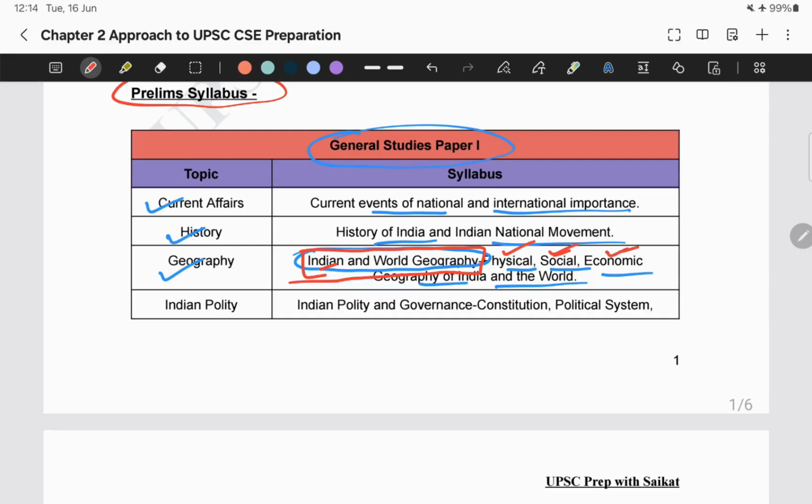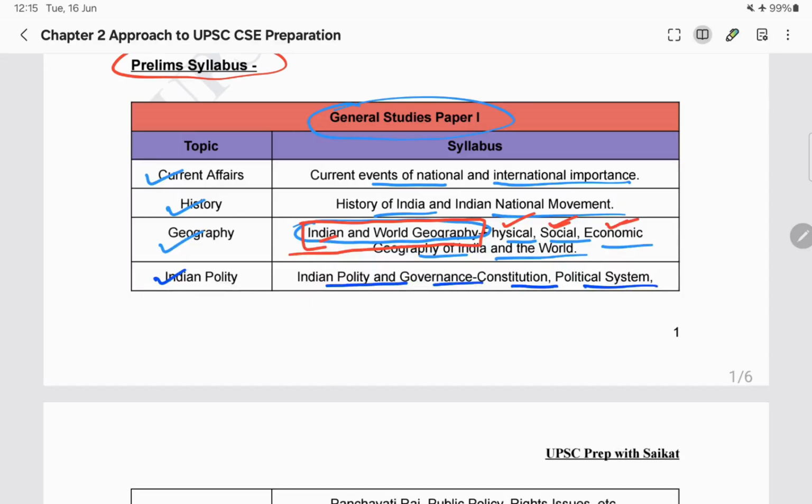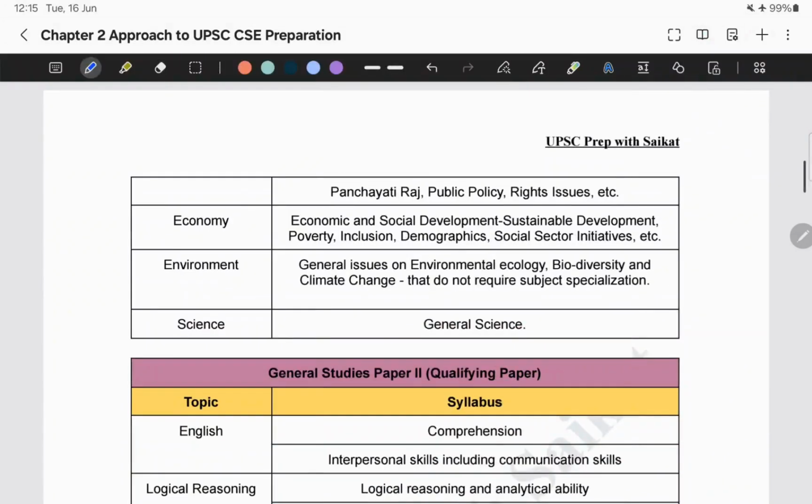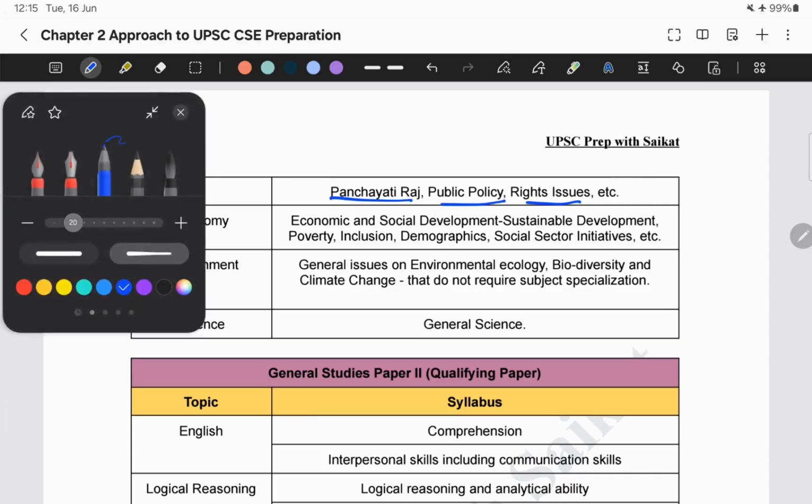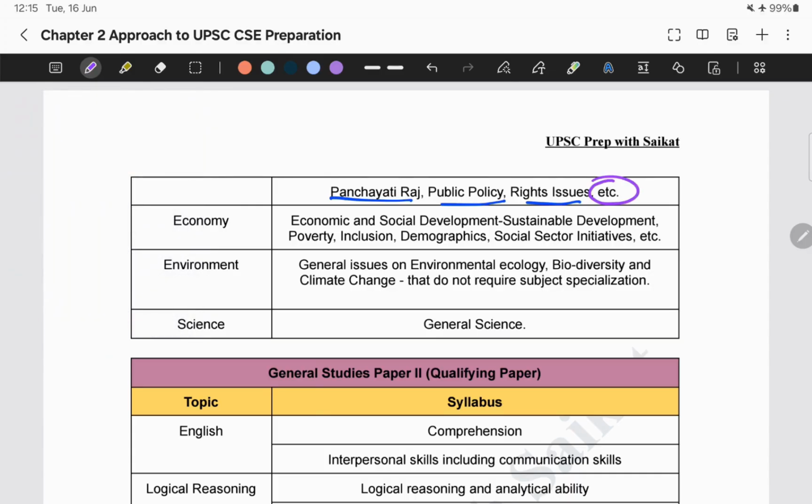Now next comes Indian polity. So in Indian polity, what exactly do we need to study? We need to study the Indian polity and governance. That's it. What have they mentioned? It will be covering the constitution, the political system, and what else? Panchayati Raj, public policy, rights issues, and most important thing, etc.